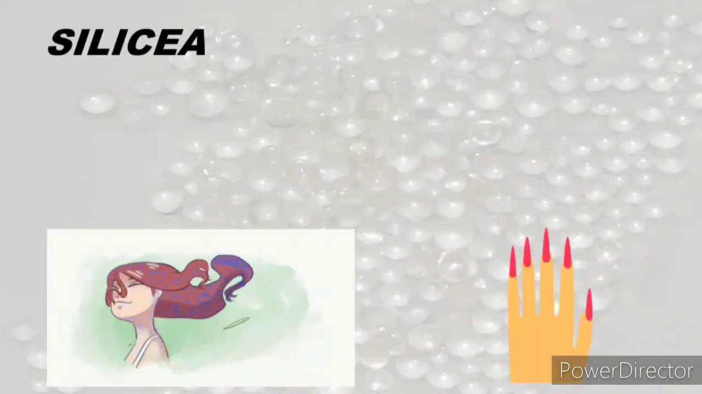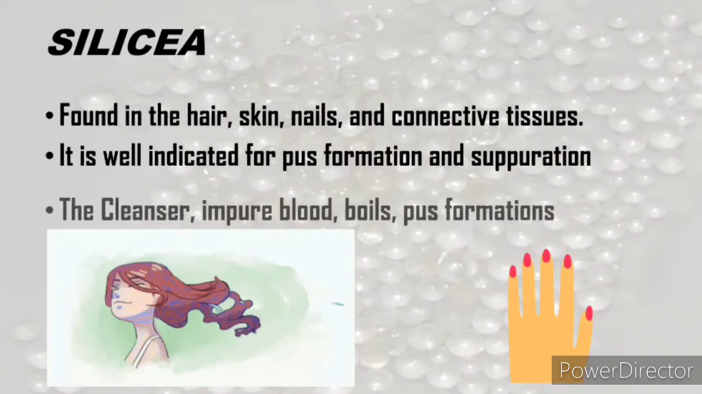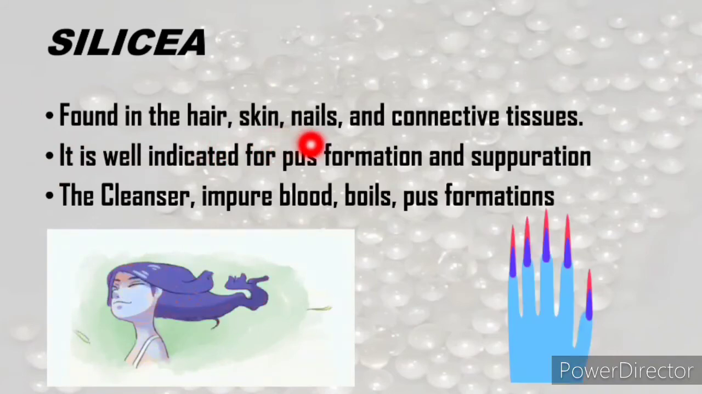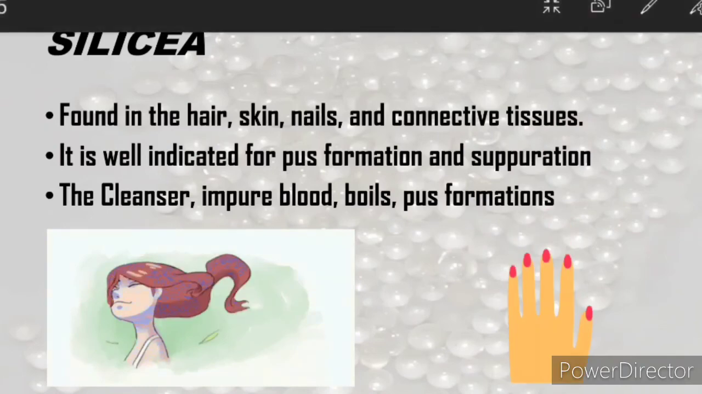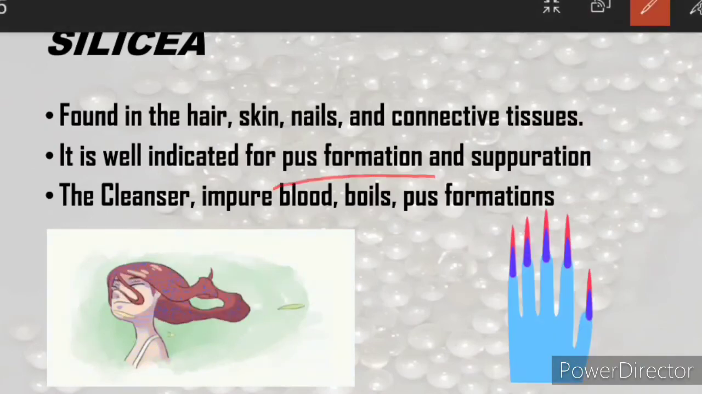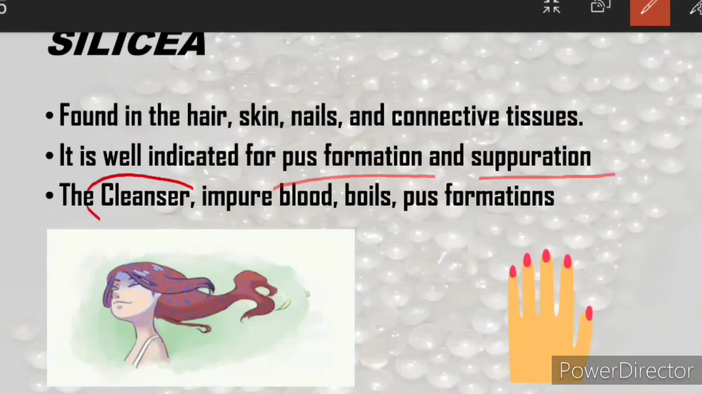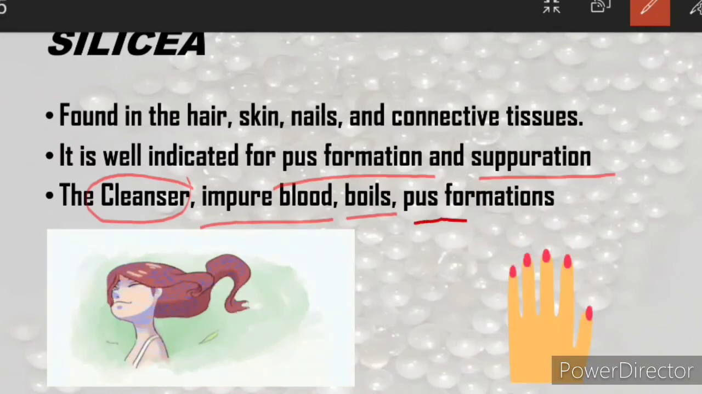The last biochemic remedy is Silicea. Silicea can be found in the hair, skin, nails, and also in connective tissues. It is well indicated for pus formation and for suppuration. It acts as a cleanser for impure blood, boils, and pus formation.